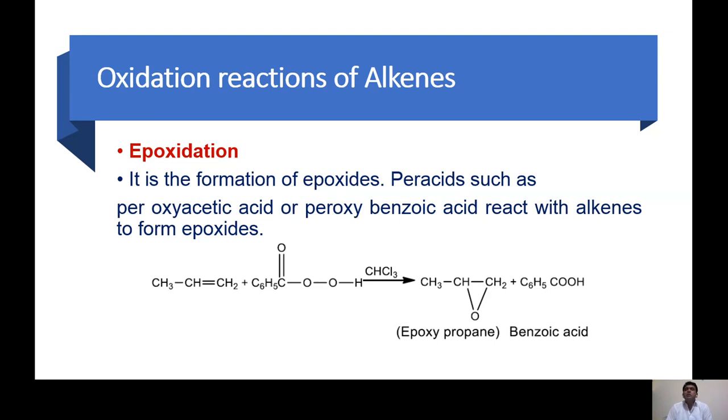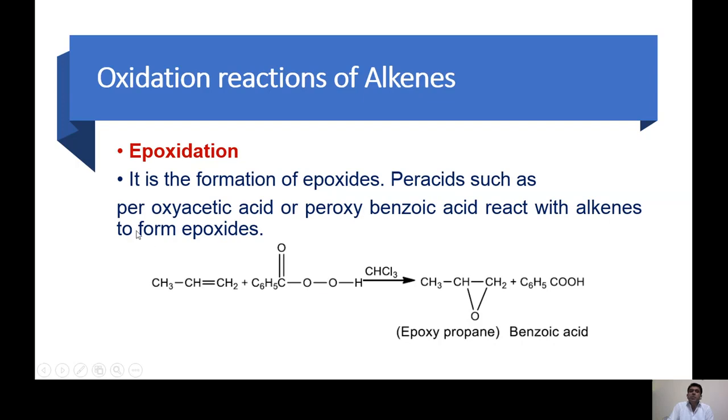Now come to some oxidation reactions, and one of them is called epoxidation. So if we treat the alkene in the presence of some peracids, for example hydrogen peroxide. Why hydrogen peroxide? Because it contains one more oxygen. Similarly, if we have benzoic acid, its formula is C6H5, C double bond O and OH. But if we have some additional oxygen, that is called perbenzoic acid. It means this is a source of oxygen.